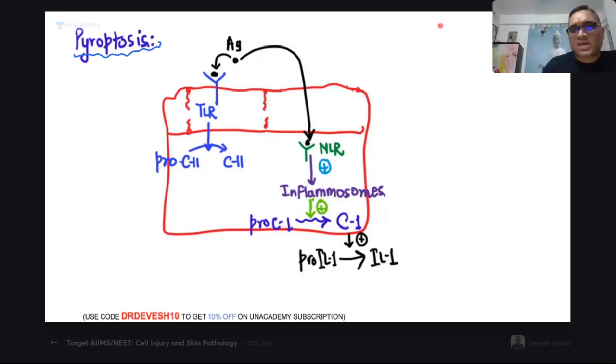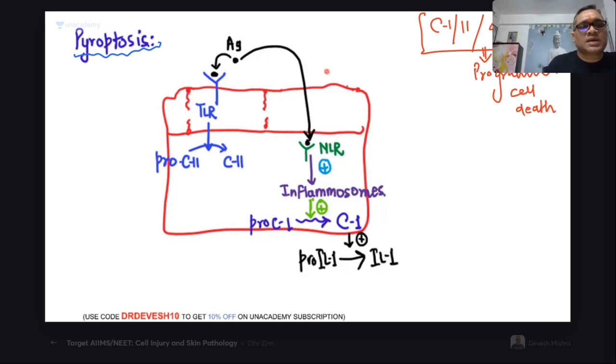What is pyroptosis? Caspase 1, listen to me very carefully, caspase 1, 11 in the older Robbins. Now new Robbins, it has added 4 and 5 also. So all these caspases, caspase 1, 11, 4, 5 induce programmed cell death. Programmed cell death is called pyroptosis, right? So here we have to understand 11 is also there. Many people think that 11 has been removed from Robbins, so it has gone. It's not like that. They have not written it, but it is still existing, right? So be careful in exam.